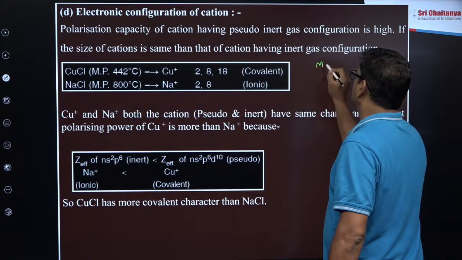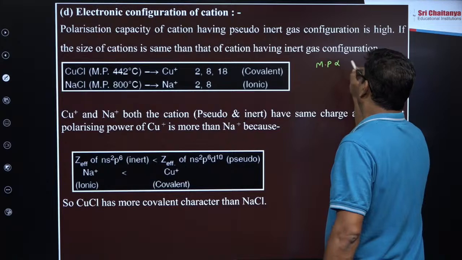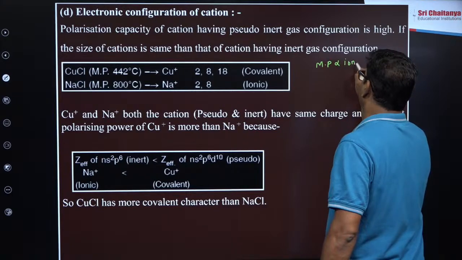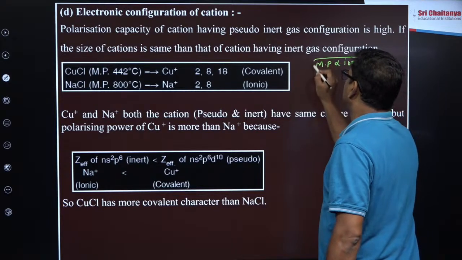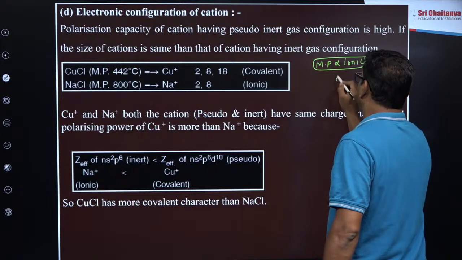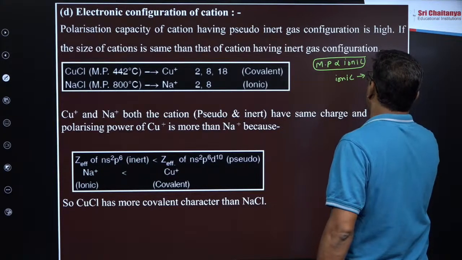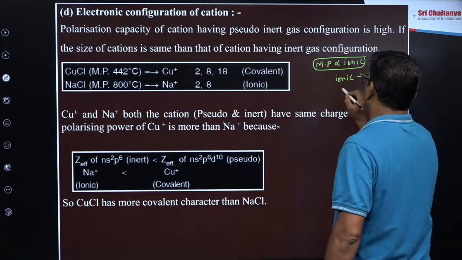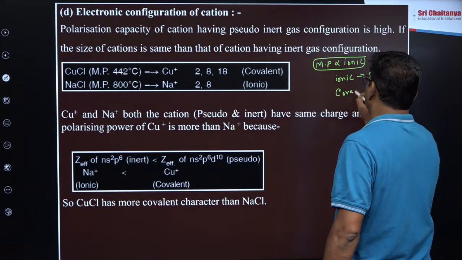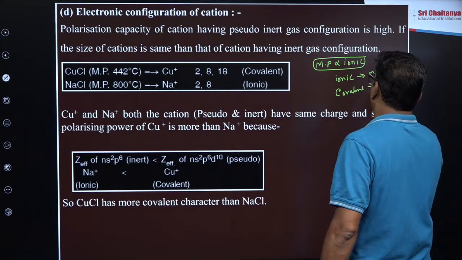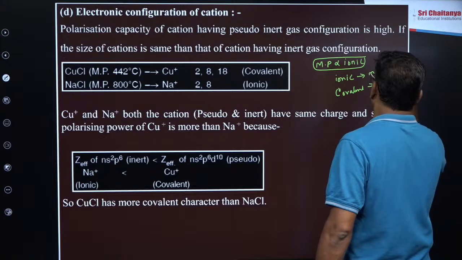Melting point is directly proportional to ionic nature. I mean to say ionic compounds will have more melting point and covalent substances will have less melting point.